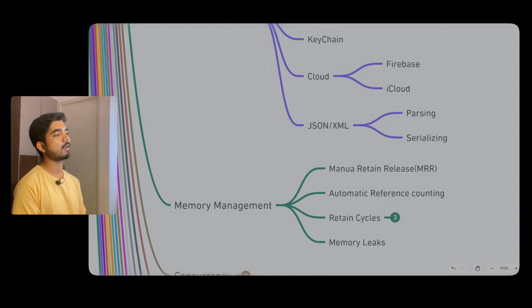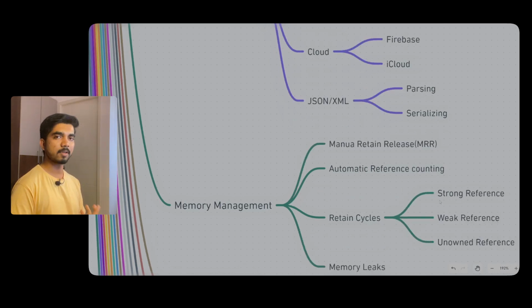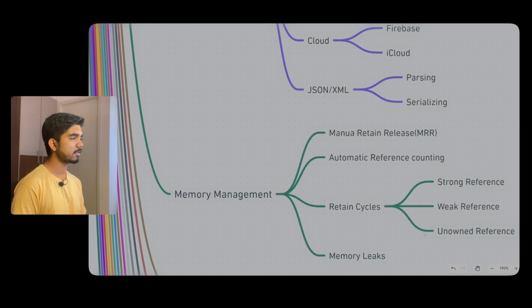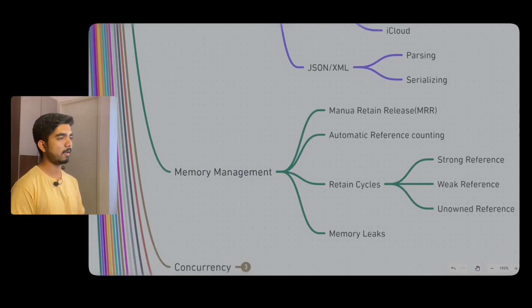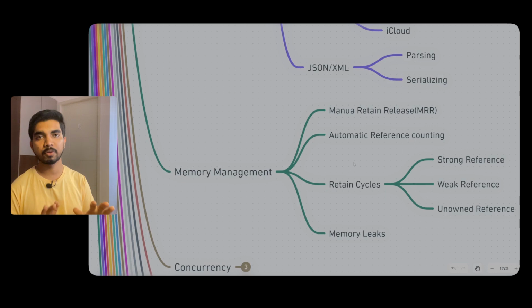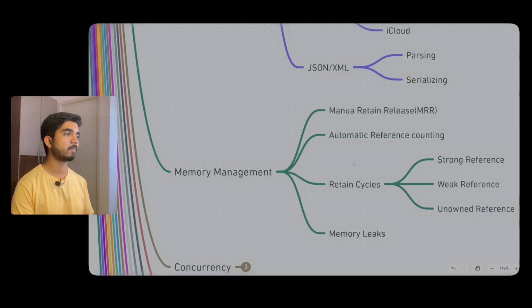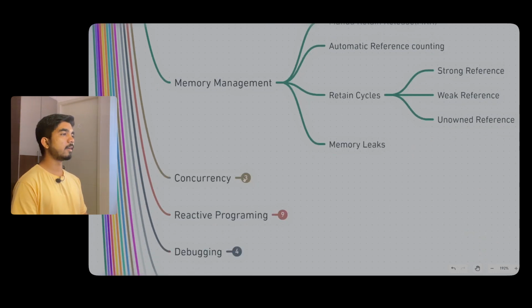Then retain cycles, where your view shouldn't be retained if a view is being dismissed. In retain cycles, we have strong reference, weak reference, and unowned reference. So this is a core and important part of iOS development, that is memory management.